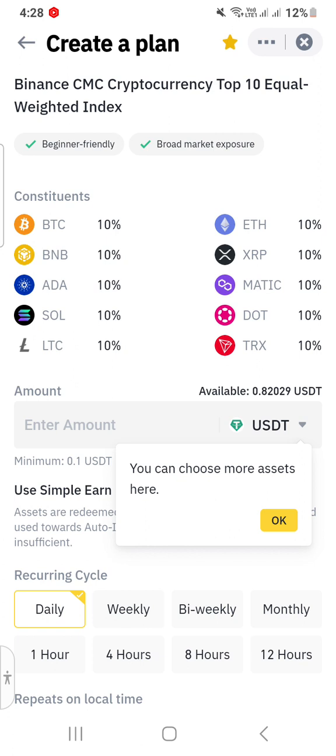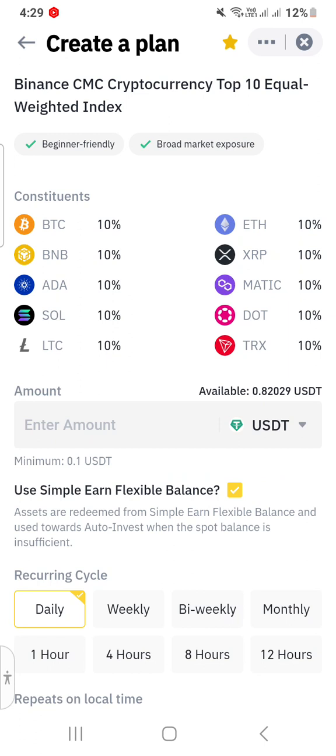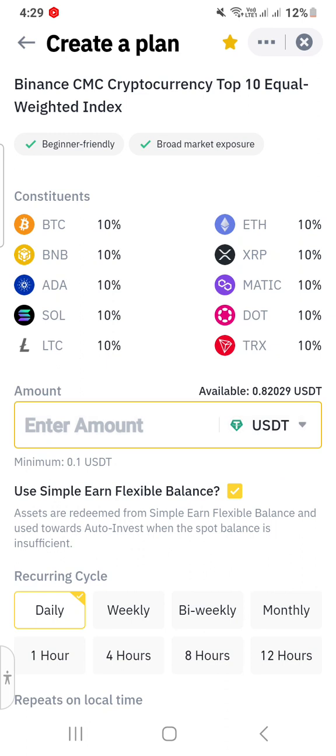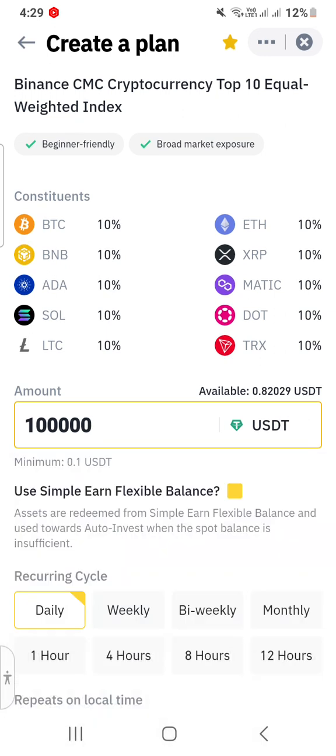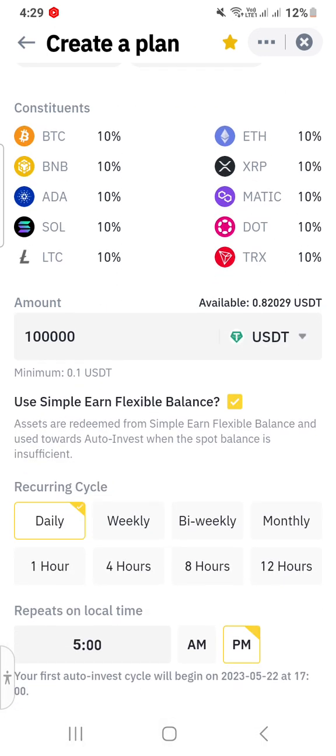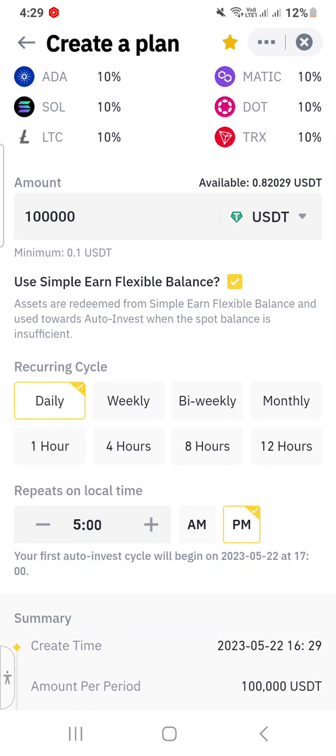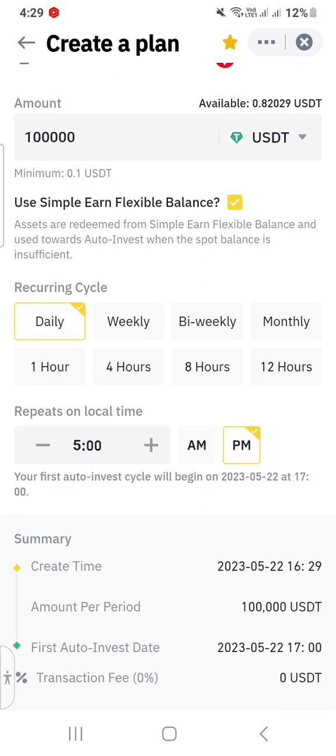So you can also make an individual portfolio yourself, and diversify your portfolio 10% each in these coins if you have good equity. For example, if you have almost 100,000 USDT, you can invest 10% in each of these coins, and you can select a recurring cycle: daily, weekly, bi-weekly, monthly, 1 hour, 4 hours, 8 hours, 12 hours, depending upon how much asset you want to generate with your principal or equity.